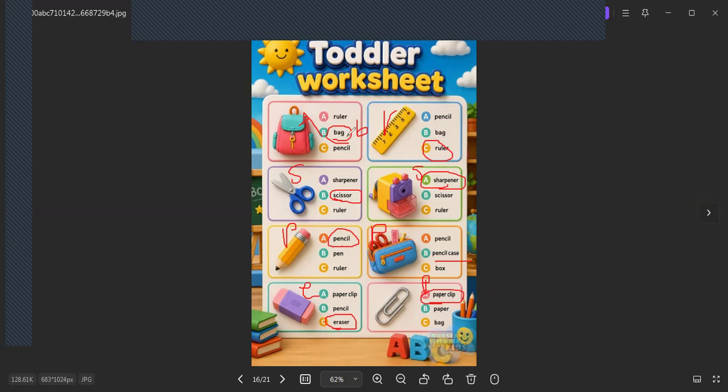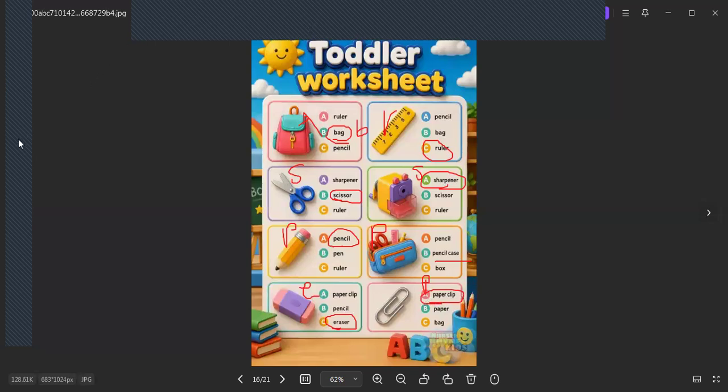I would like to repeat again. Bag, scissor, pencil, eraser. Ruler, sharpener, pencil case, paper clip.